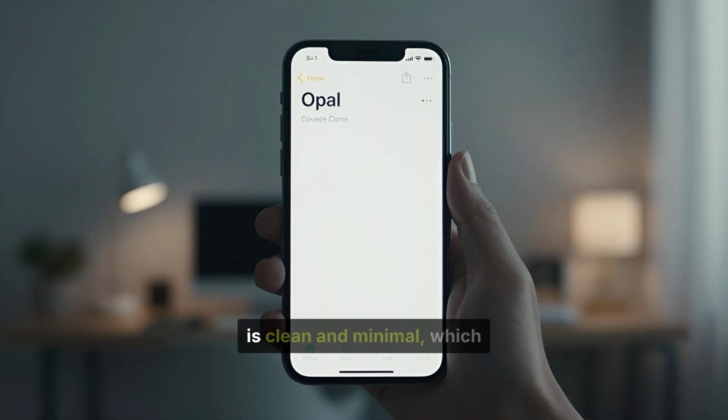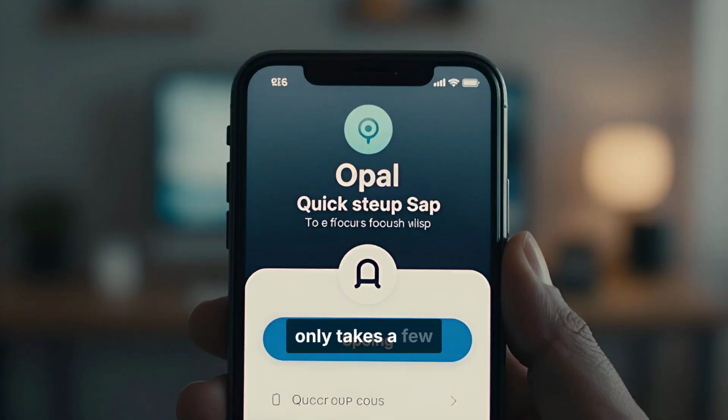The design of the app is clean and minimal, which makes it easy to use. Setting up a focus session only takes a few seconds, and the interface feels modern and intuitive.